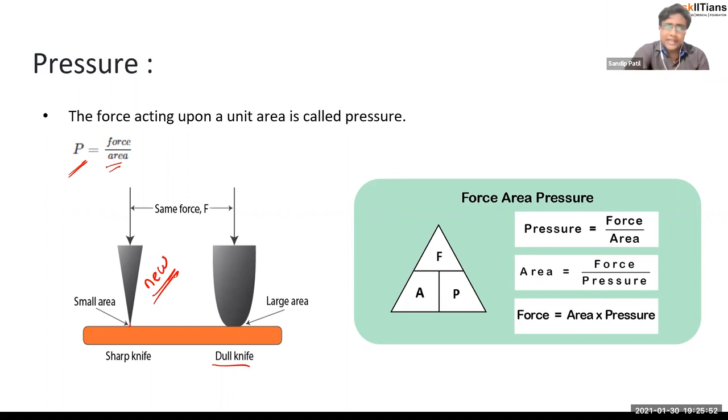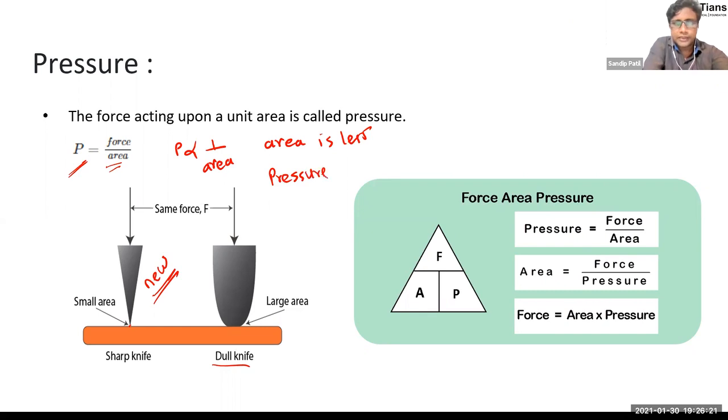Okay, so pressure due to this sharp knife will be more because it has a small area, and as the area is small, I can say pressure is inversely proportional. Inversely proportional meaning what? P is equal to force upon area. Area is in the denominator, so I can say P is inversely proportional to area. Simple meaning, if the area is less, pressure will be more.